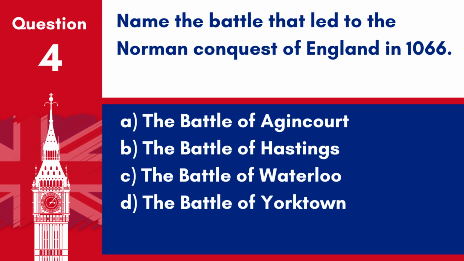Question 4. Name the battle that led to the Norman conquest of England in 1066. A. The Battle of Agincourt. B. The Battle of Hastings. C. The Battle of Waterloo. D. The Battle of Yorktown. Answer. B. The Battle of Hastings. The Norman conquest of England was led by the Battle of Hastings in 1066.